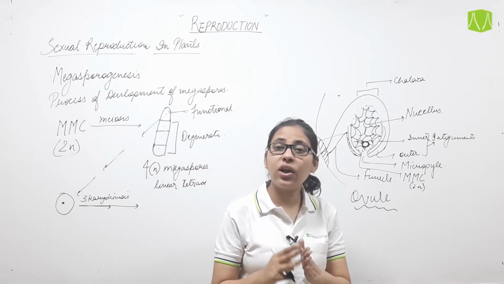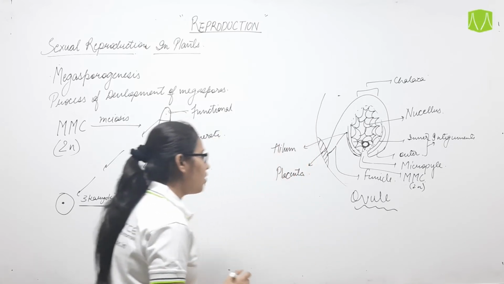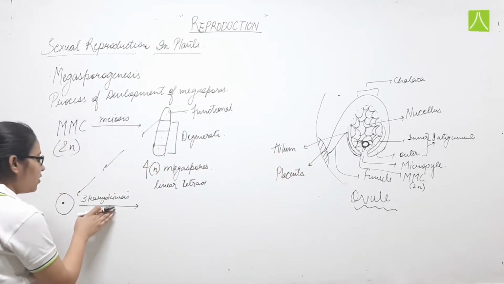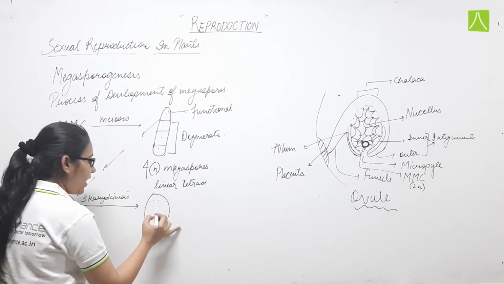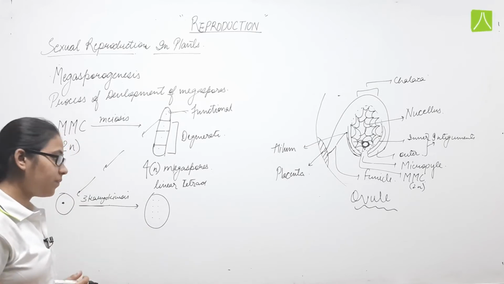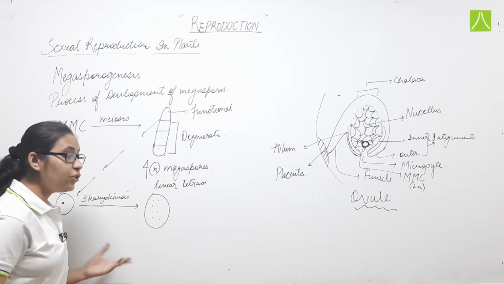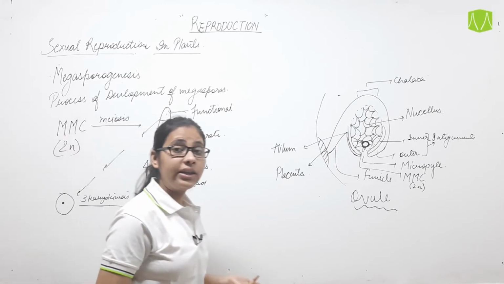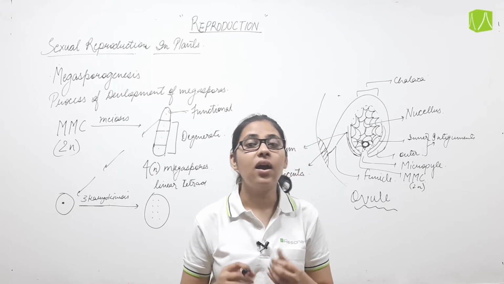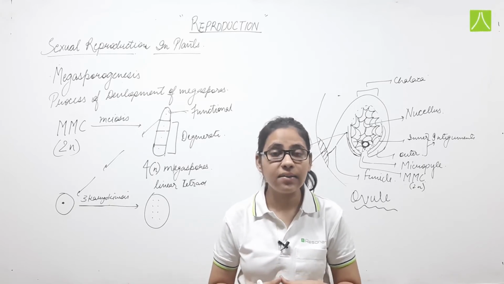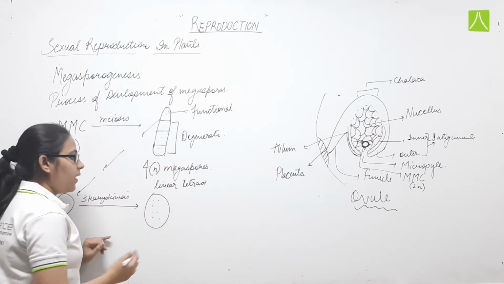Because of the nuclear division, or karyokinesis, we got 8 nuclei. The megaspore which remains functional after meiosis will undergo karyokinesis 3 times, and hence we got the 8 nucleated structure. Now what will happen?